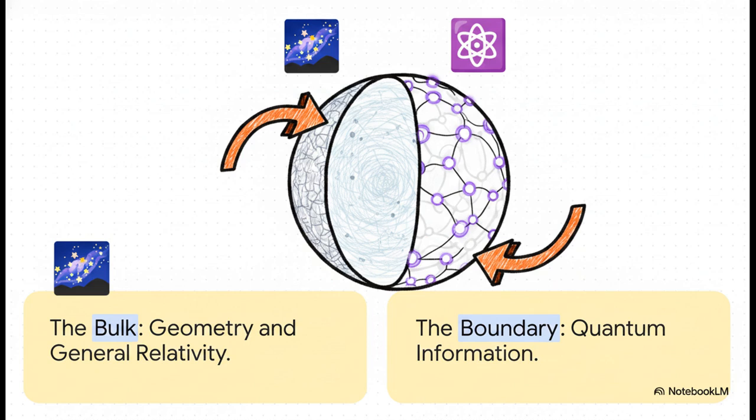And on the other side, we have the boundary. That's the outer edge of this space, where quantum information and entanglement completely rule. The holy grail of this research is figuring out how an event happening deep inside that bulk translates to the quantum rules out on the boundary.